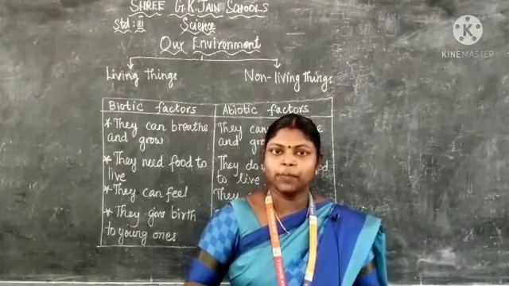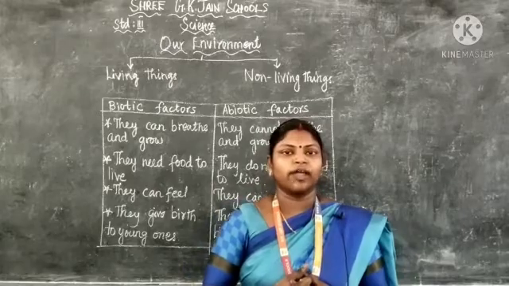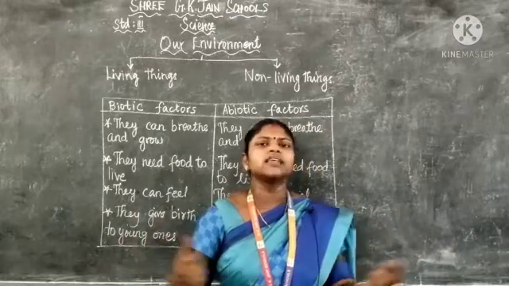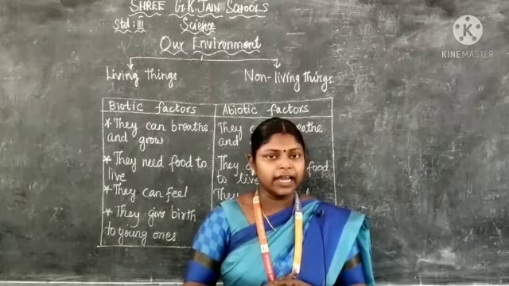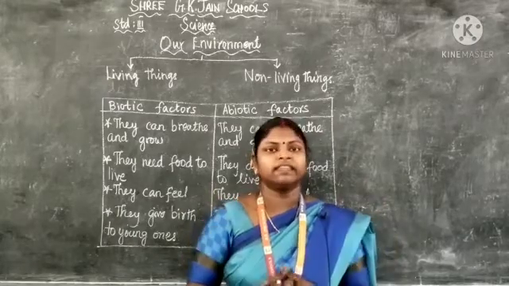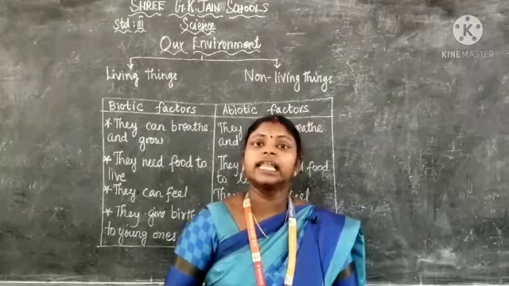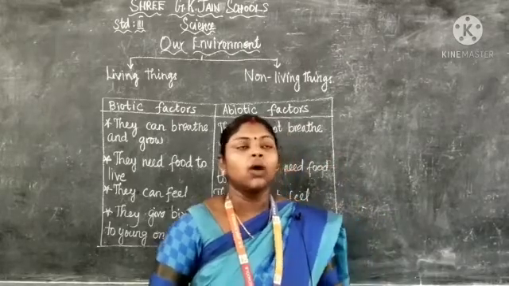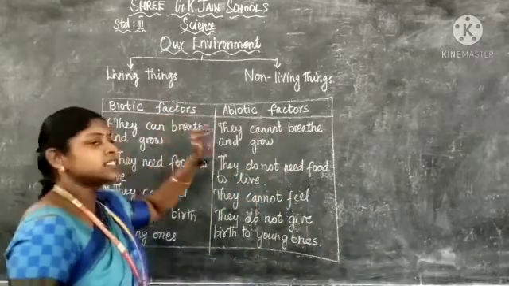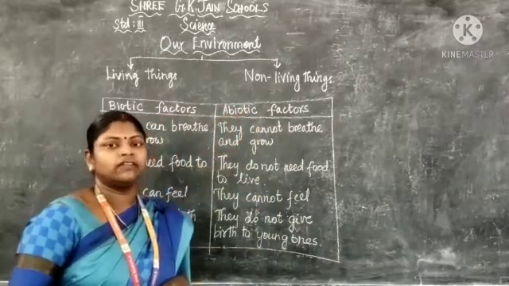Shall we move on to the topic, children? Our environment. What do we see in our surrounding, children? In our environment, we can see many things. In our environment, it has two main factors. One is living things, another one is non-living things.